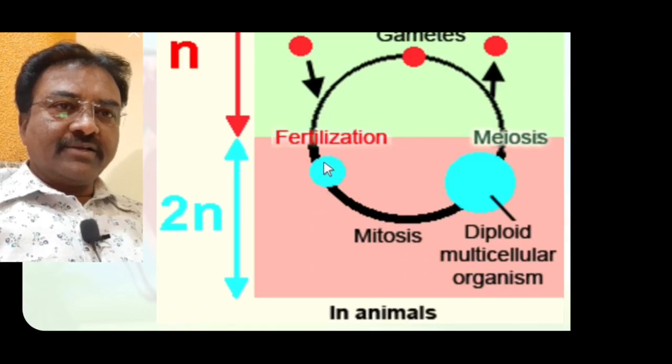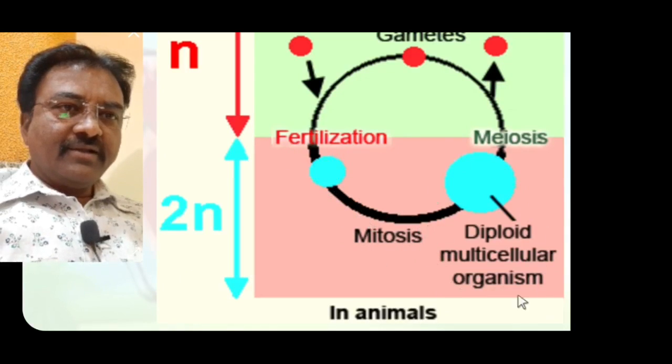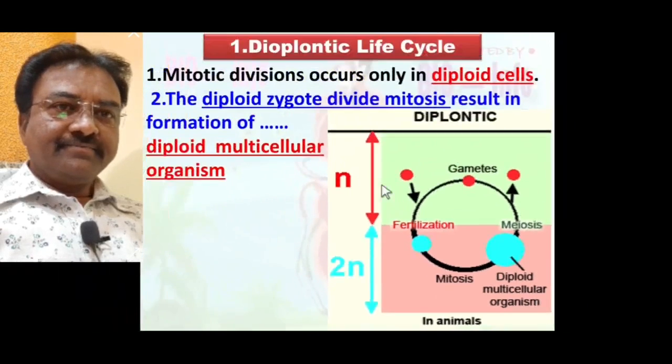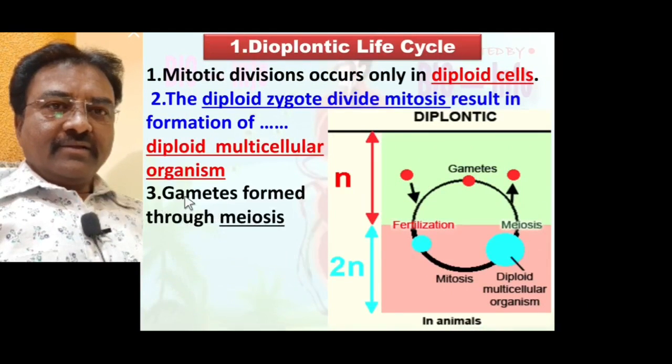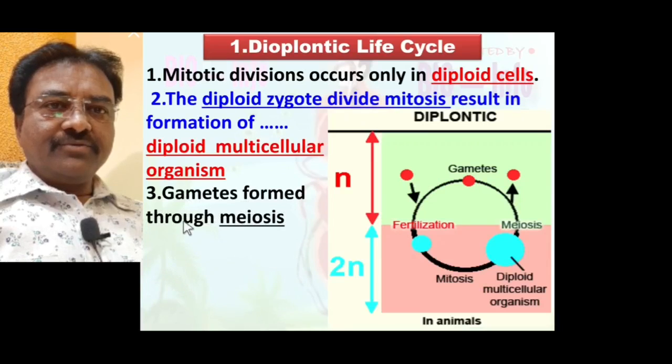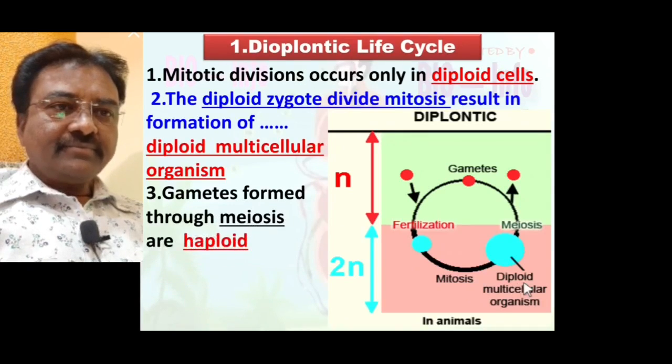Diploid zygote undergoes mitosis to produce a diploid multicellular organism. Gametes are formed through meiosis.